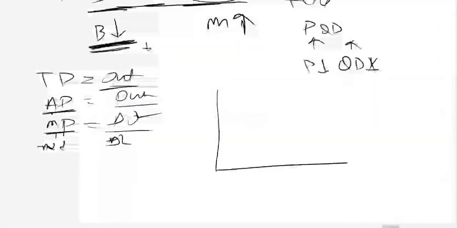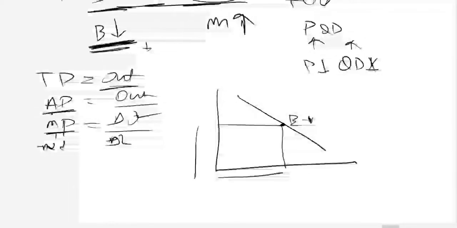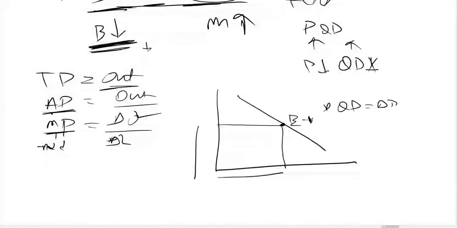we need to discuss elasticity of demand to some extent. This is the demand curve. At this point, elasticity of demand is equal to 1. That is, the change in quantity demanded will be equal to the change in price. So the elasticity will be -1. At this point, the elasticity will be less than 1. At this point, the elasticity will be more than 1.